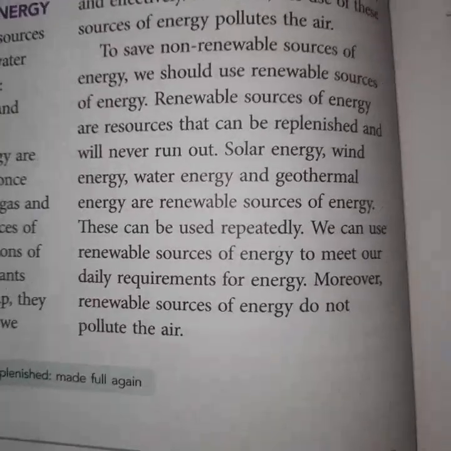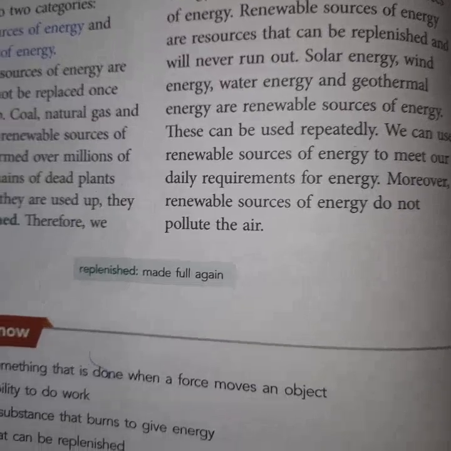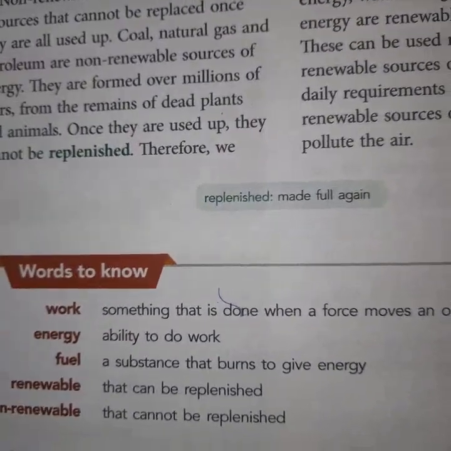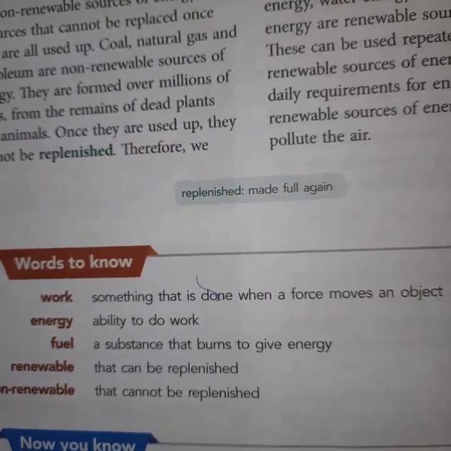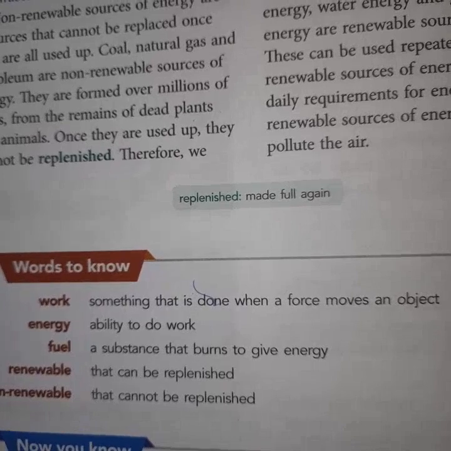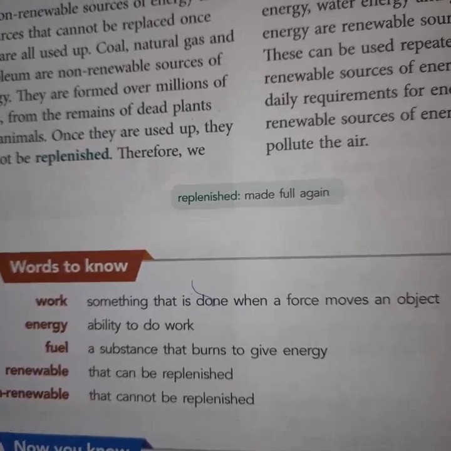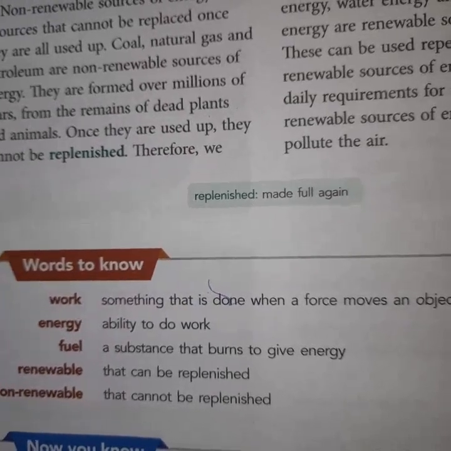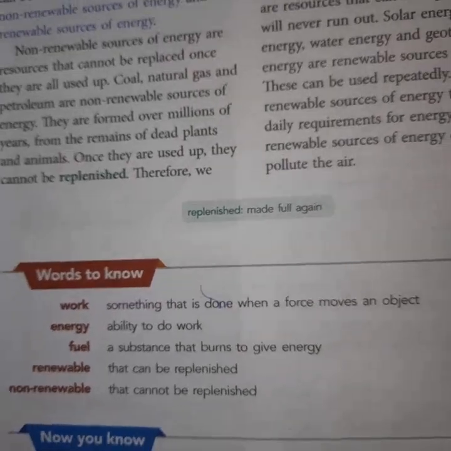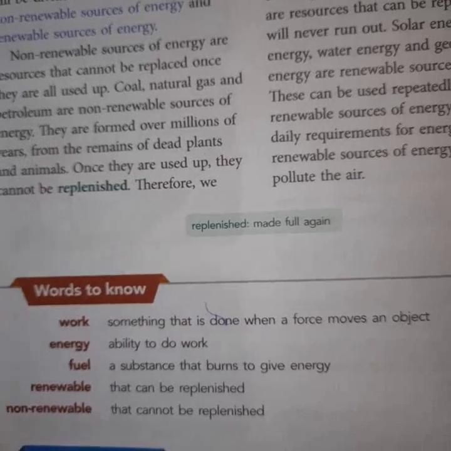So this is all about chapter number 9, work and energy. See the definitions given. Work is something that is done when a force moves an object. Force multiplied by displacement is the work done.